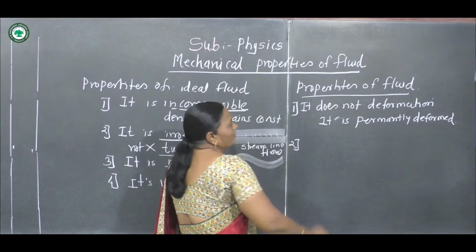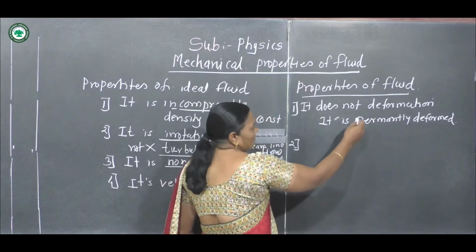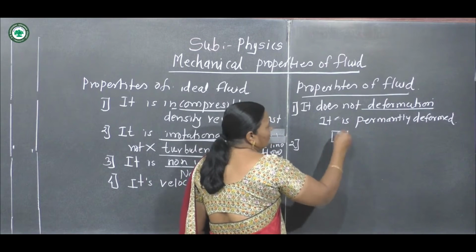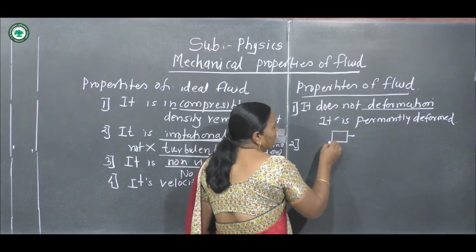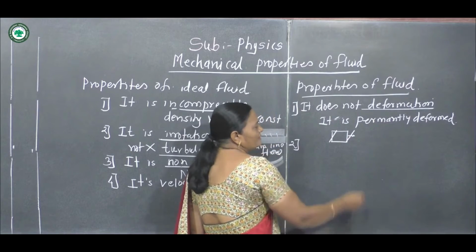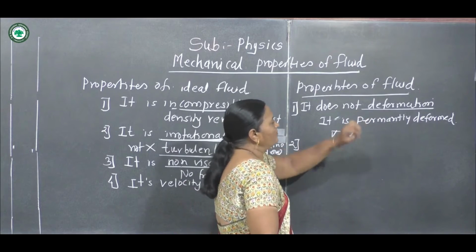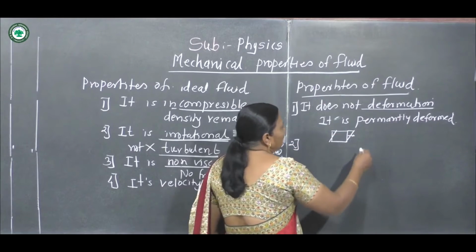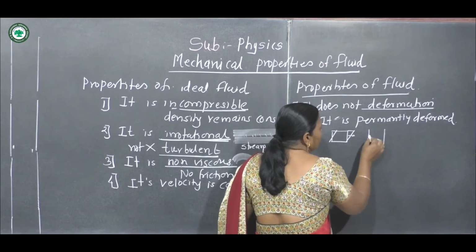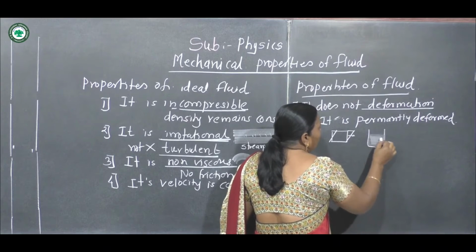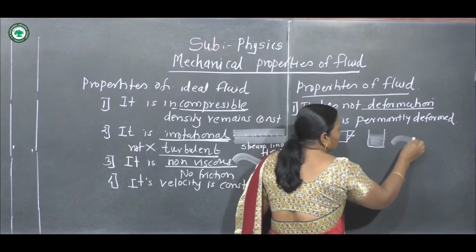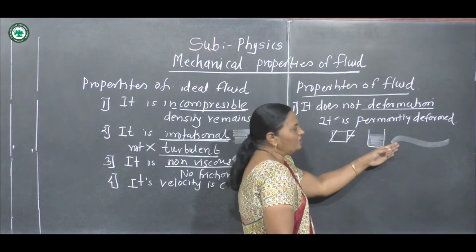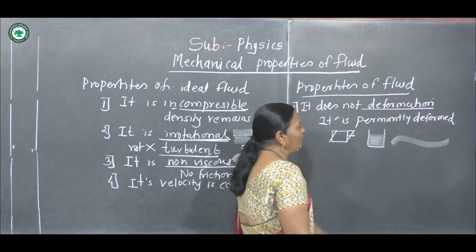Then what is deformation here? Deformation is called change in shape. When force is applied and there is a change in shape, it is called deformation. Now in case of fluid, it is permanently deformed. Suppose we take the example of water in a beaker, and if this water falls, we can say that the liquid is permanently deformed.